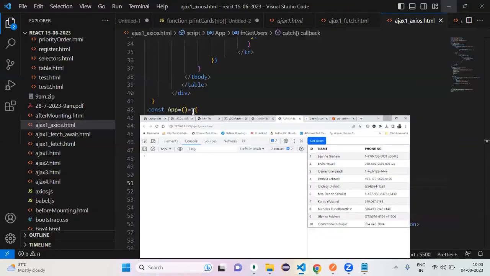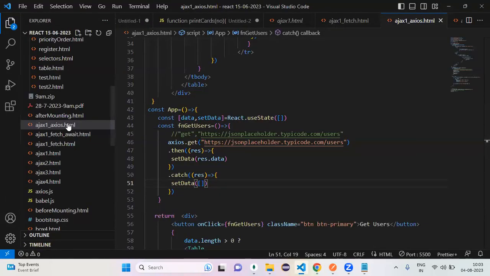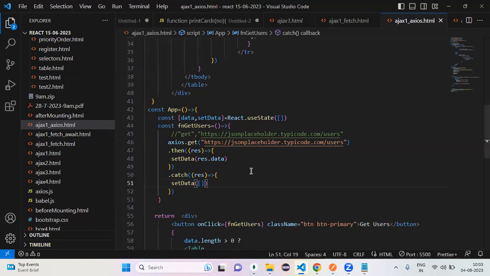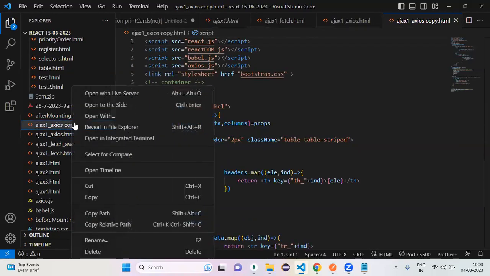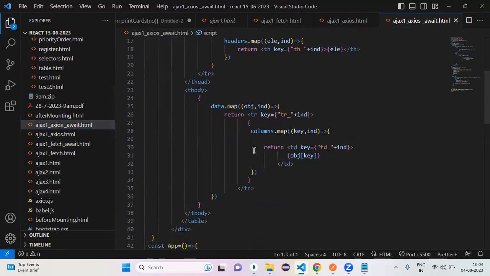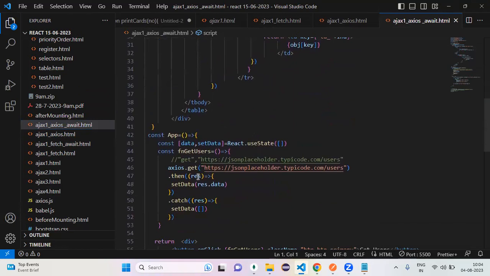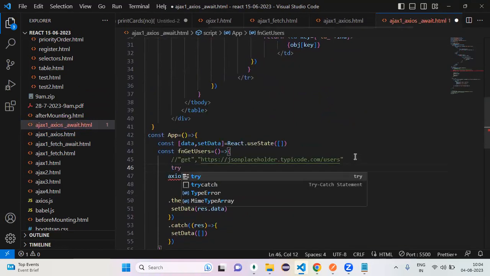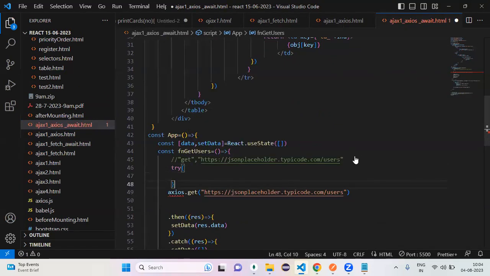Okay, the same thing. Can I go with what? Await. Promise with await, right? Okay, I want await. Perfect. Okay, let's start. One simple change. Then we need to remove. You have to write try, next catch. Okay, first you can write this block.